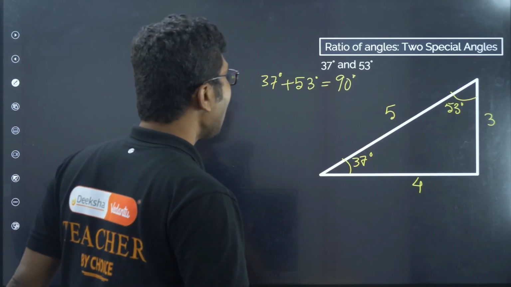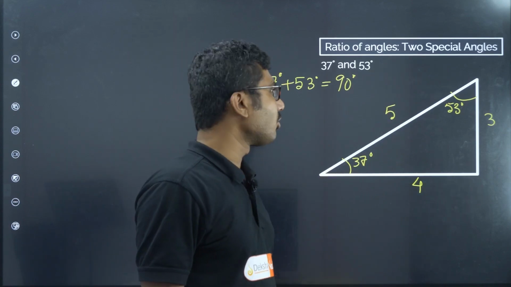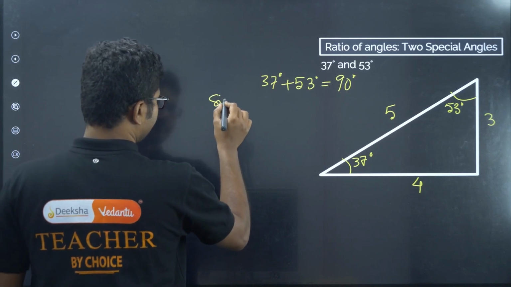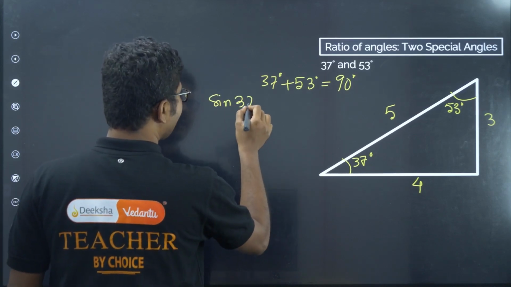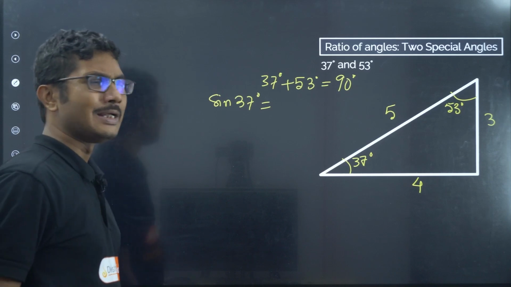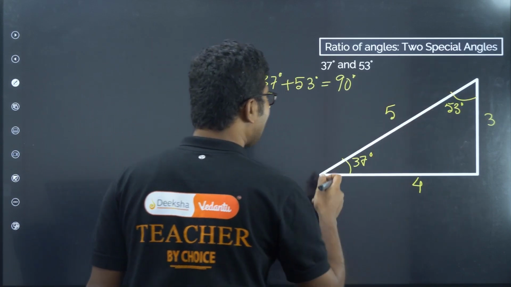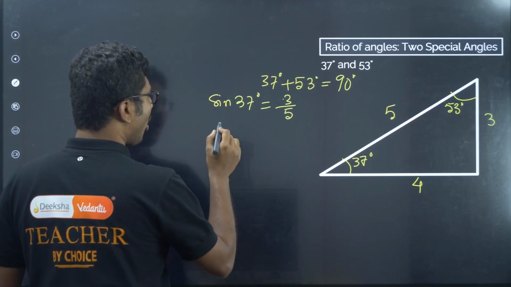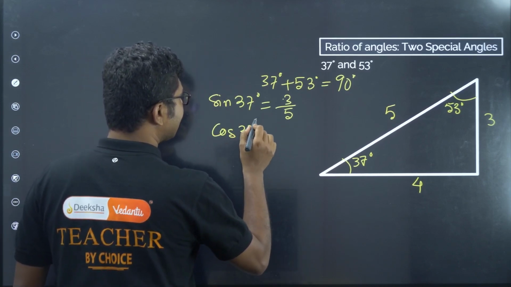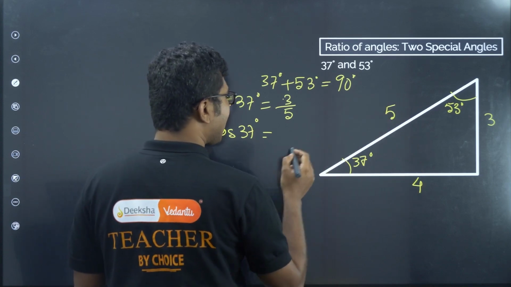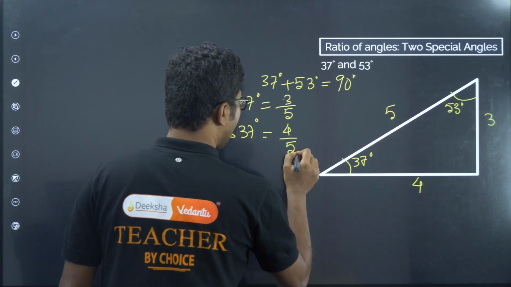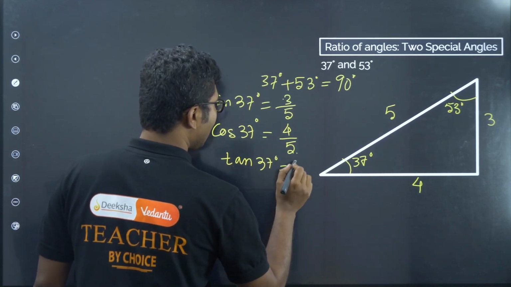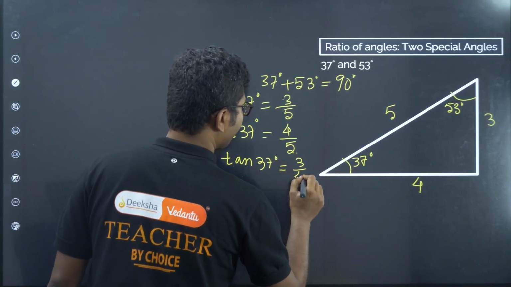Now you have to remember, either you can remember this triangle and find the sine and cos values, or you can remember the values directly. Sine 37, tell me what is the value? What does sine mean? Sine means perpendicular by hypotenuse. So perpendicular is 3, hypotenuse is 5. Cos 37 degrees will be 4 divided by 5. Right? And tan 37 degrees is sine by cos, 3 by 4.